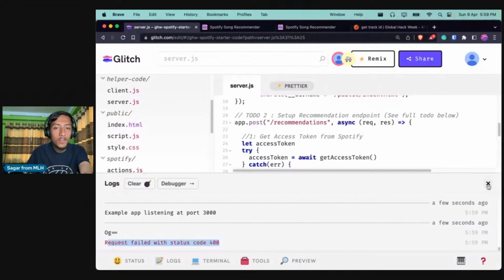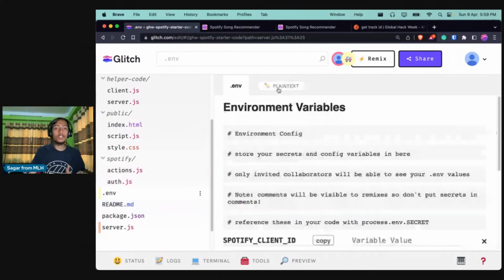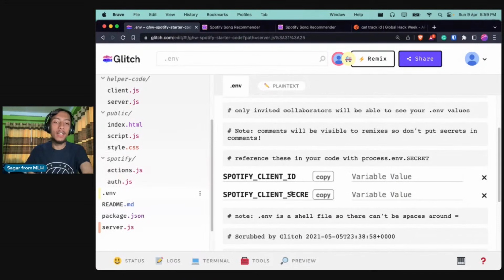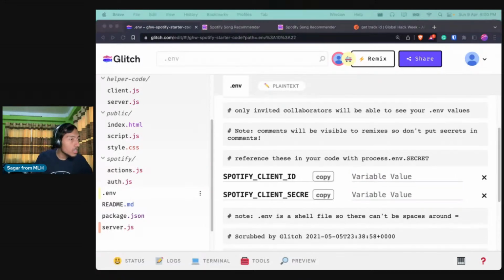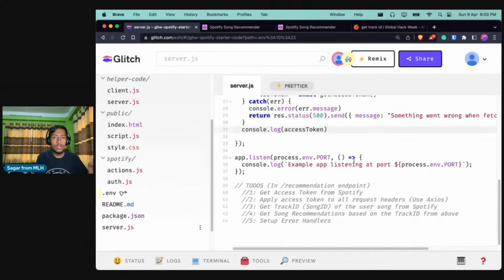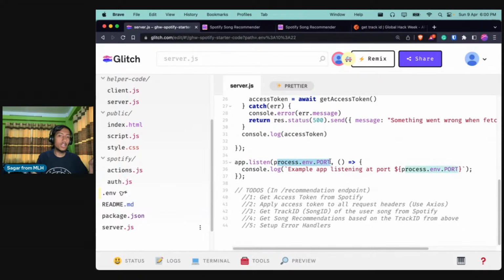Let's try to see what was the error. If you click on .env, this is the error, because we have not set our Spotify client ID and client secret, right? Awesome. If you're using this locally, you can set the port variable as well as an environment variable. You can set it to 3000 or any other number. Let me just quickly check if we are using that. Yeah, since we are using process.env for accessing the port variable, you need to store that in the .env file.